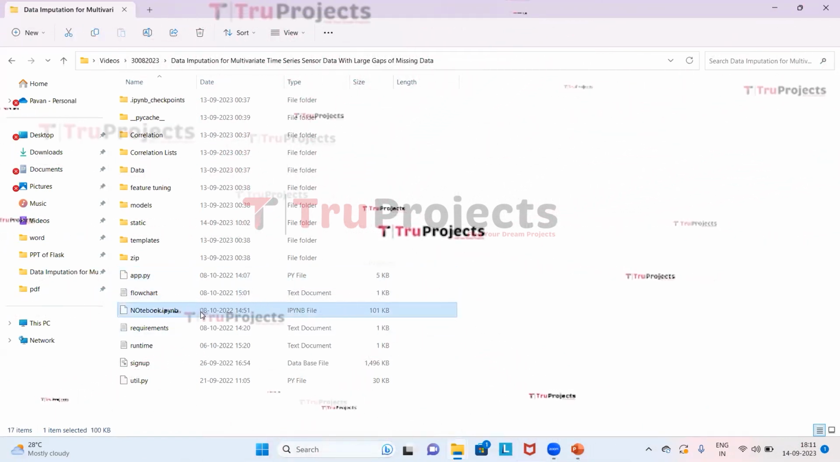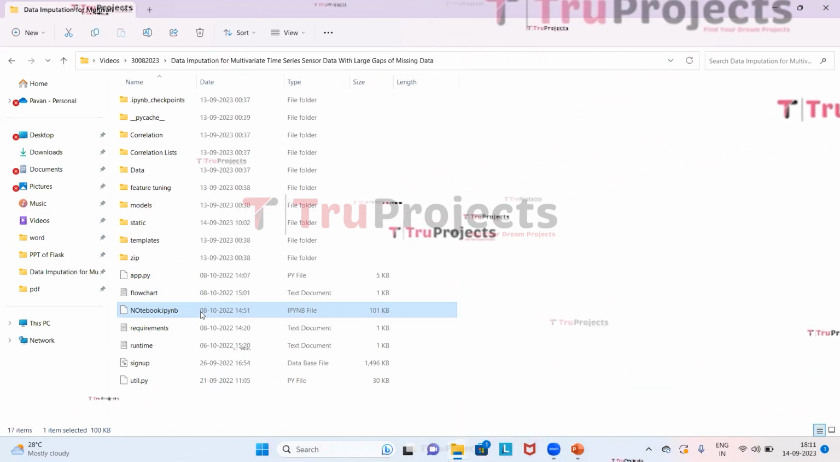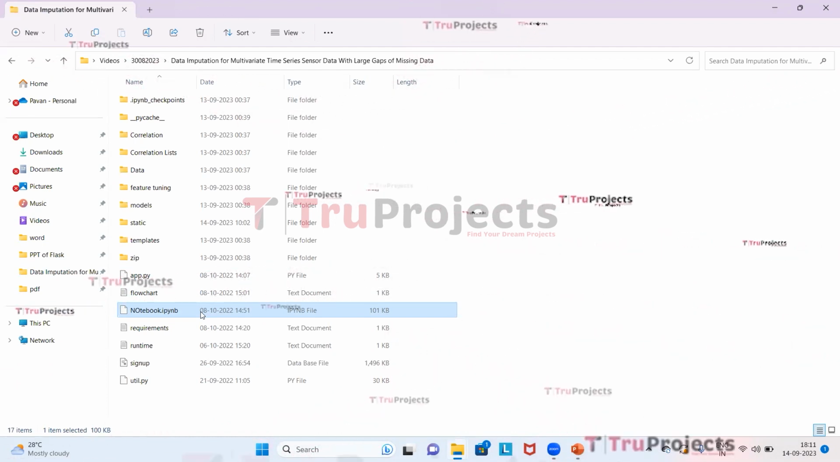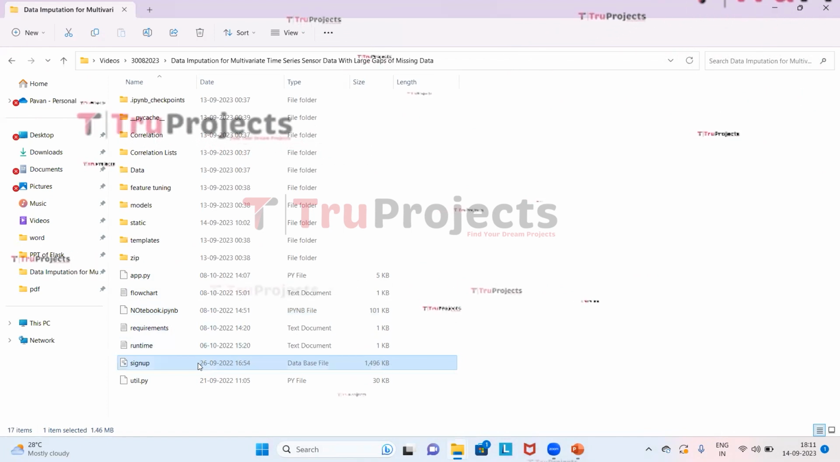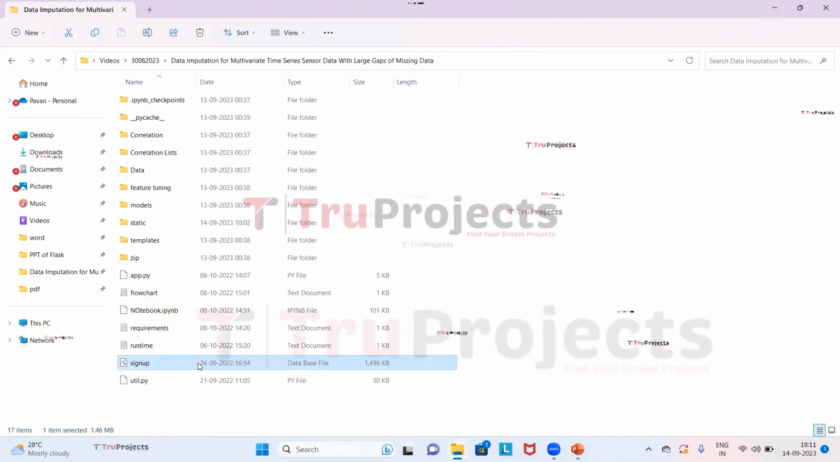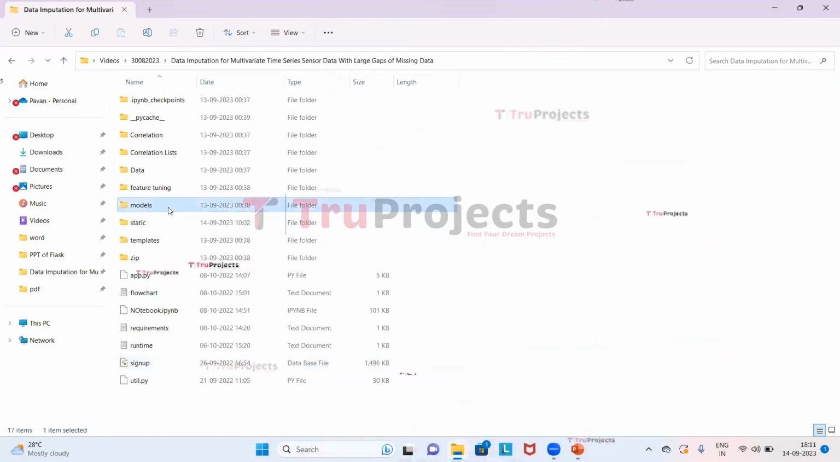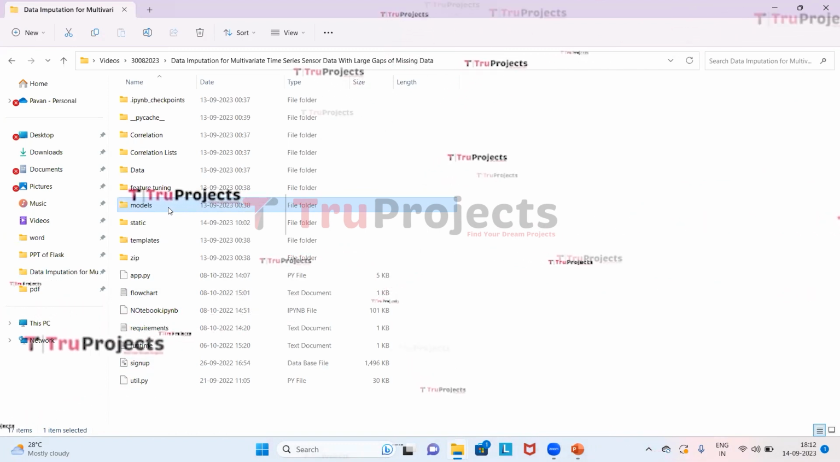And this is the notebook.ipynb file. This is a Jupyter notebook file which contains a combination of code, graphs and outputs all in one place. It allows users to write and execute code in individual cells. This is the sign-up file. This file is the database file used to store the user information. This is the model file which contains the algorithm information, and this will be loaded into the project code during runtime.